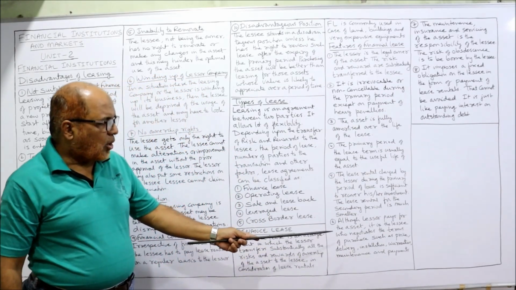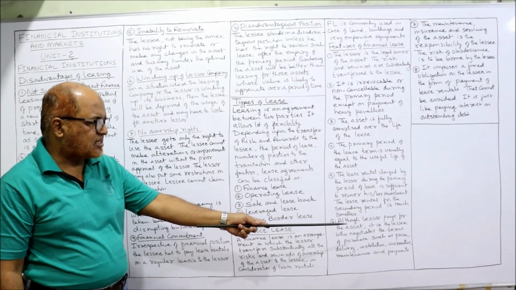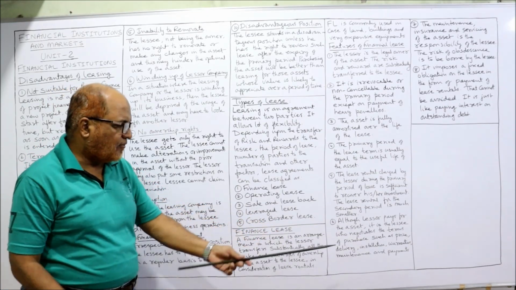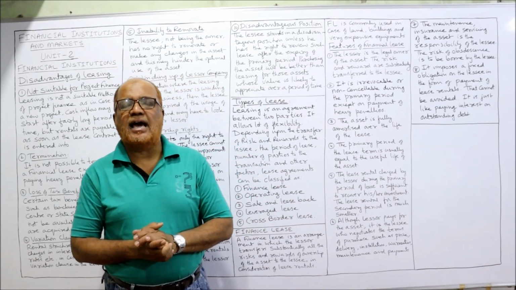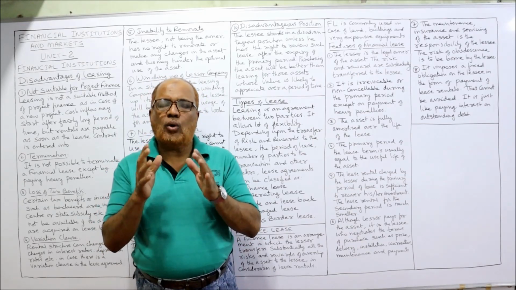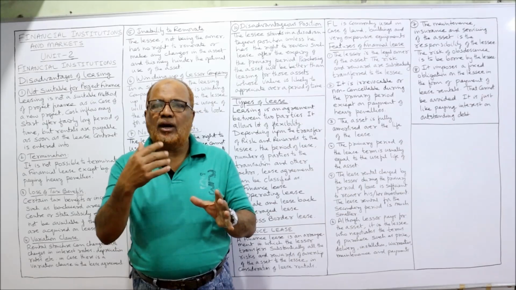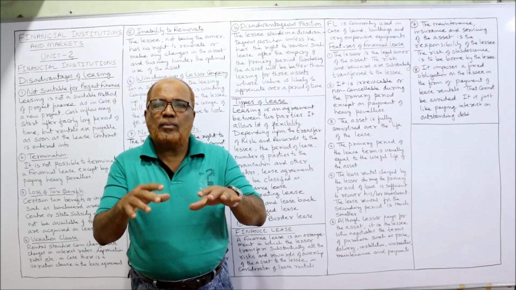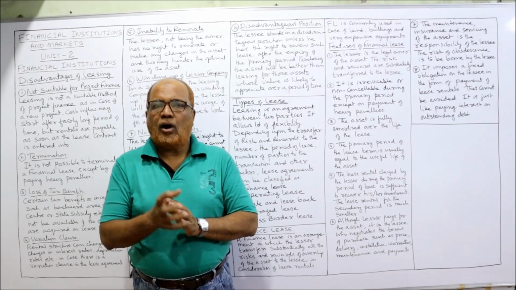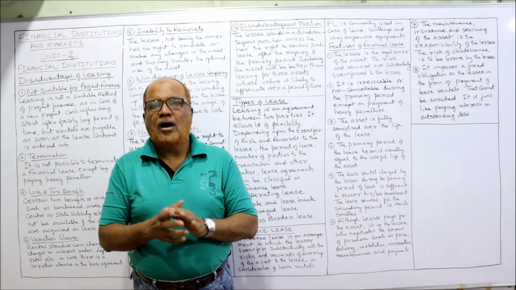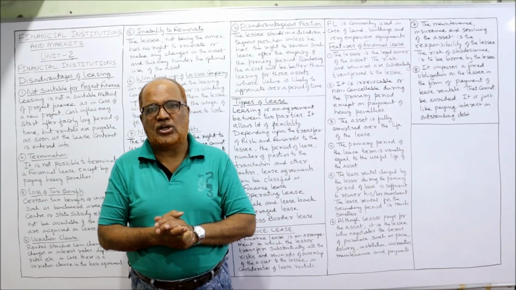Next, although the lessor pays for the asset, it is the lessee who negotiates the terms of purchase such as price, delivery, installation, warranties, maintenance and payments. Actually, the owner of the asset is the lessor, but the terms will normally be negotiated and fixed by the lessee: how many years they can pay, how much rental they can pay, and how they can face the maintenance, repairs and warranties.